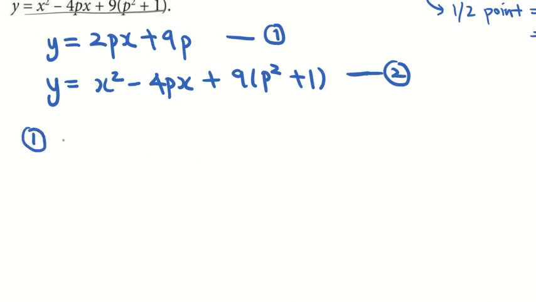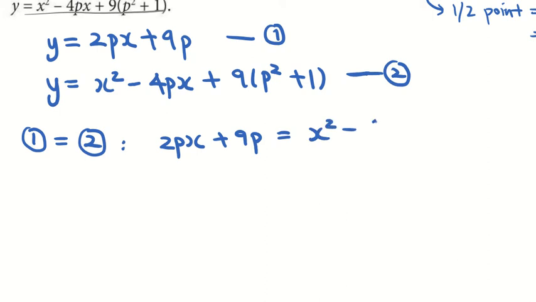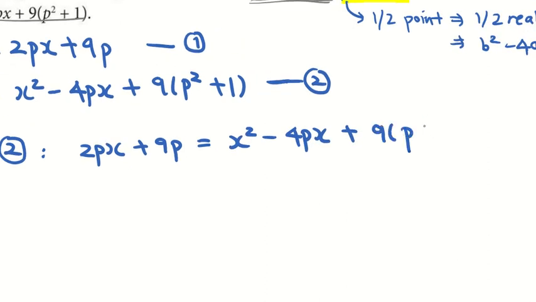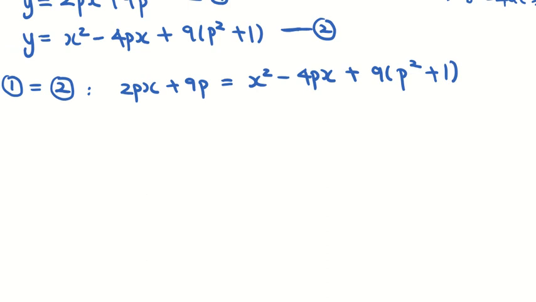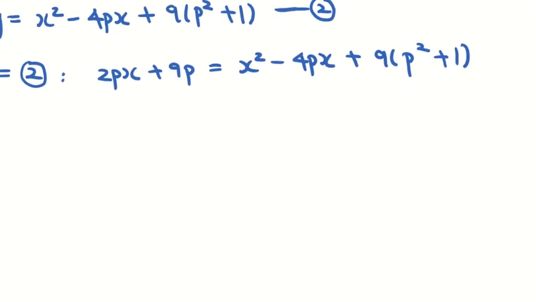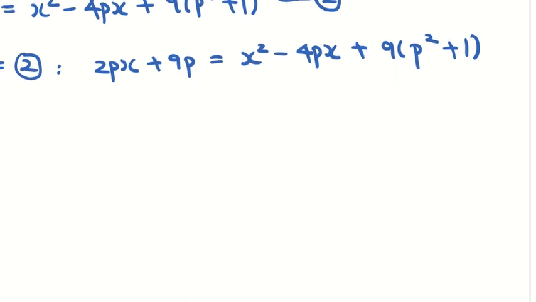Basically, 1 equals to 2, I use substitution, which will give me 2px plus 9p equals to x squared minus 4px plus 9 bracket p squared plus 1 close bracket. From here, I should be able to come up with the quadratic equation again, to find my a, b, and c. So please rewrite it as a quadratic equation form.